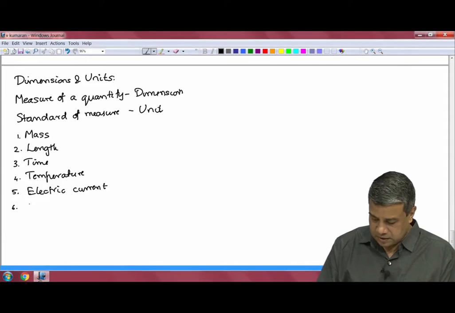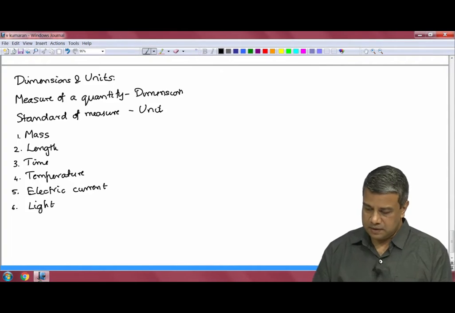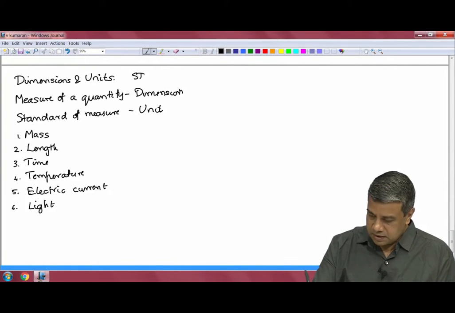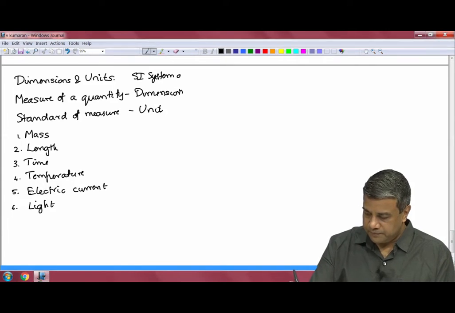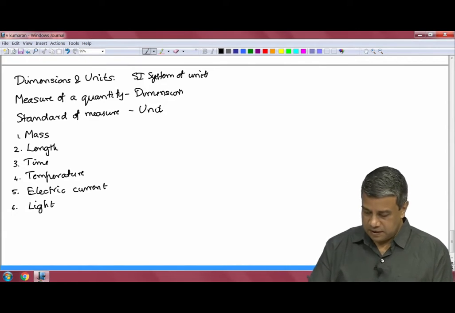And the last one is a unit of light. And the measures of these fundamental units are in what is called the SI system of units, the standardized system of units for each of these.